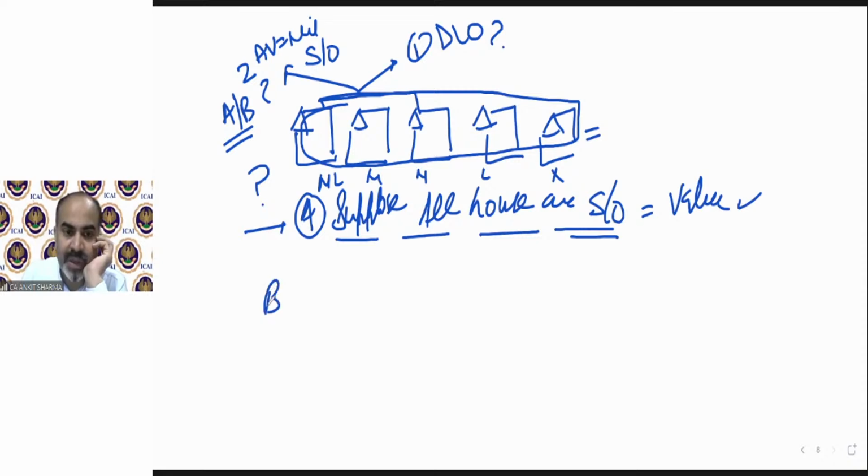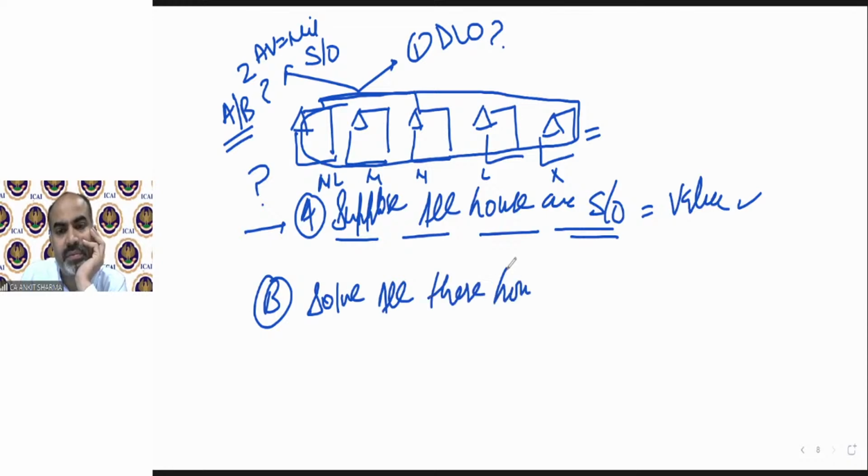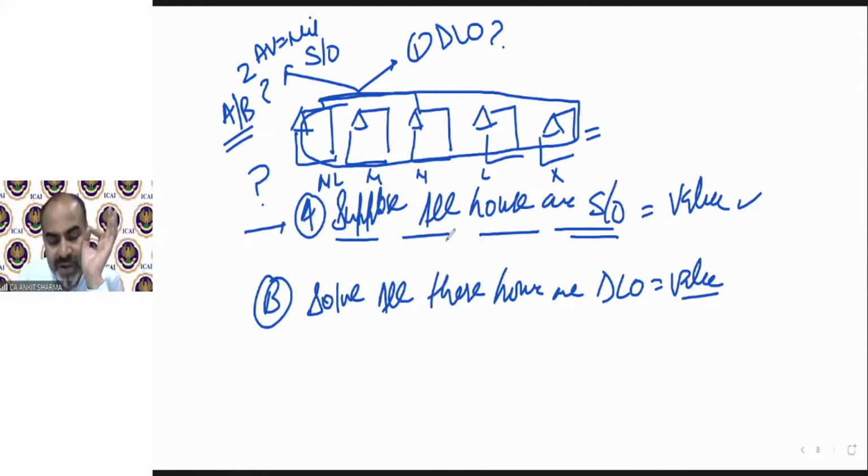Clear? Case B. Now step 2 says solve all these houses as deemed let out. So first you solve all houses supposing them as self-occupied, and then you solve all houses supposing them as deemed let out. Clear? So now we have the value for all these 5 houses as self-occupied and all these 5 houses as deemed let out. Now step 3 says you need to make the combination now.